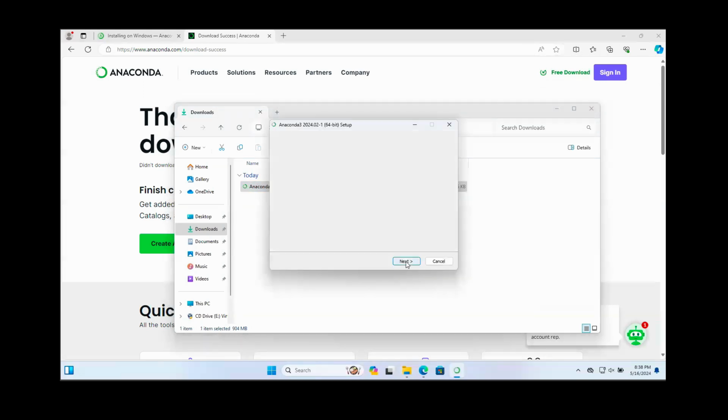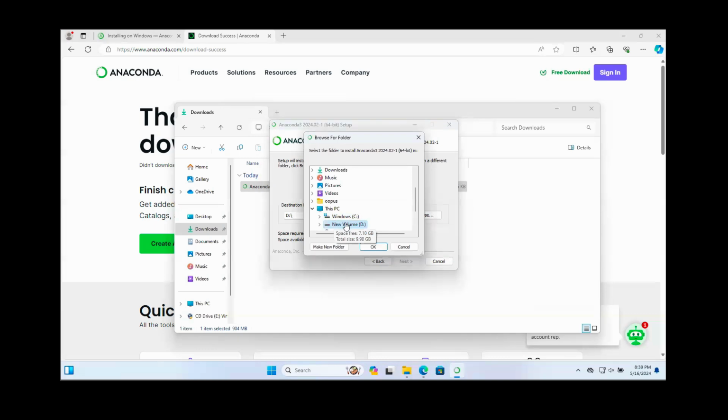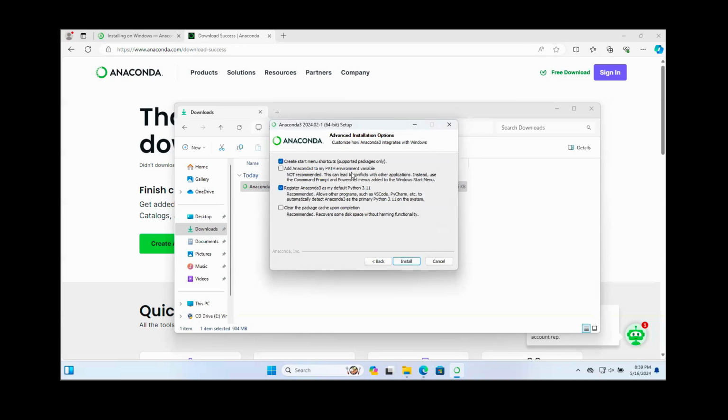And click next. I agree. Just me. And you can either keep this path or change to another path. I will create a new folder here named anaconda. Okay, click next, and then you can keep everything as it was.